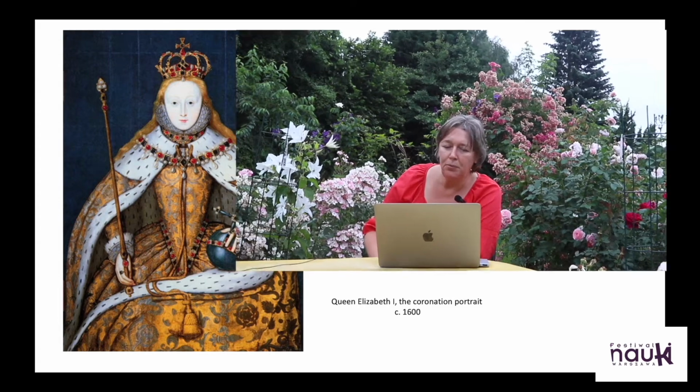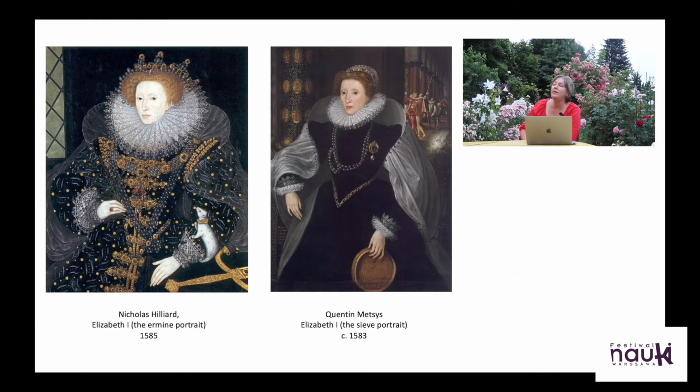Slightly later portraits show her with symbols, like the ermine. The ermine is a little white animal, as you can see, and it's actually ermine fur that lines the cloak of Elizabeth in the coronation painting, because ermine fur was the most expensive fur you could imagine, and only kings and queens could wear it.